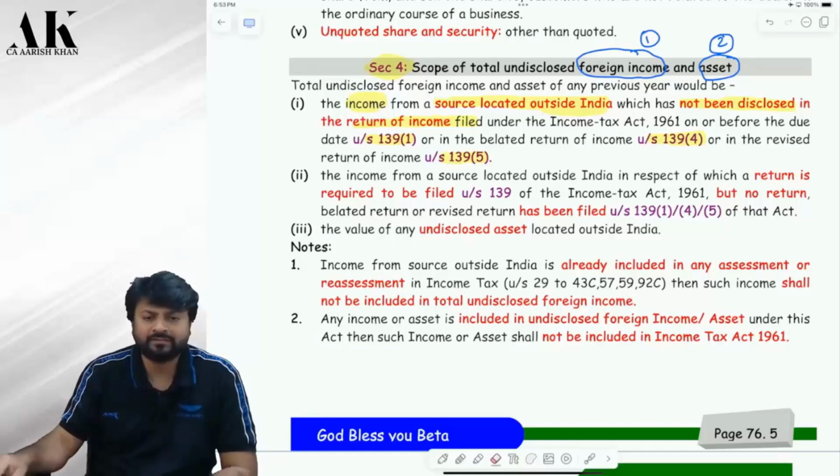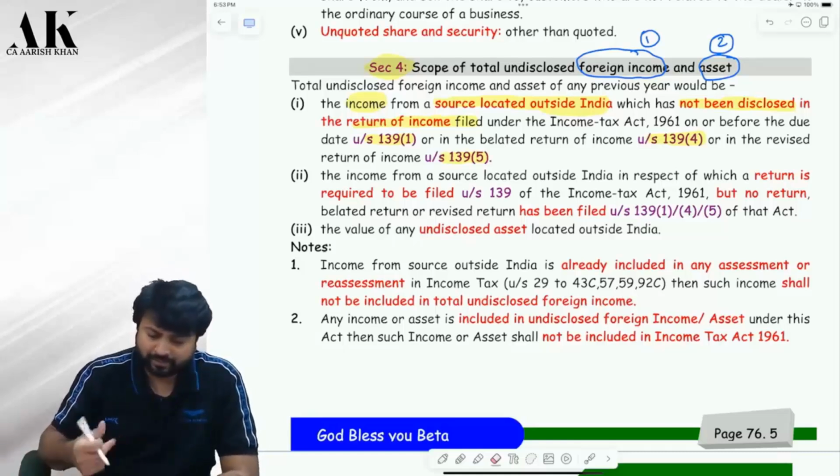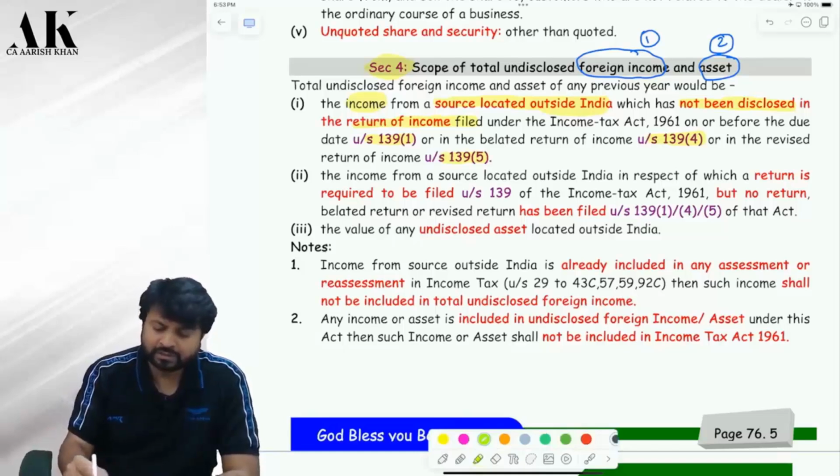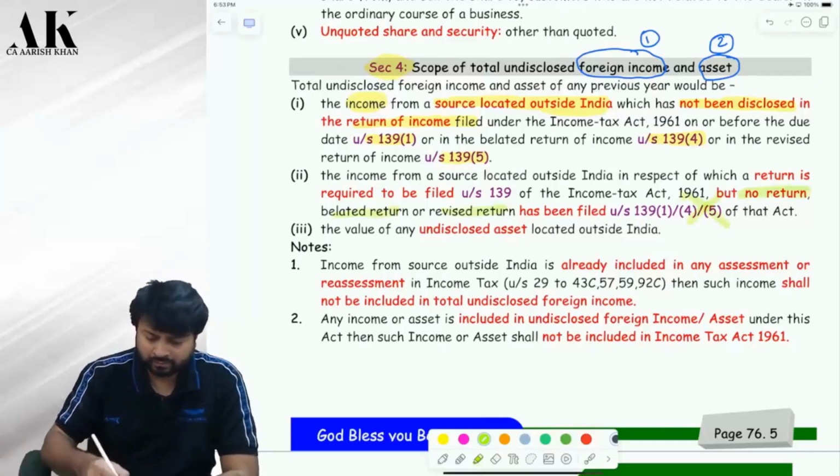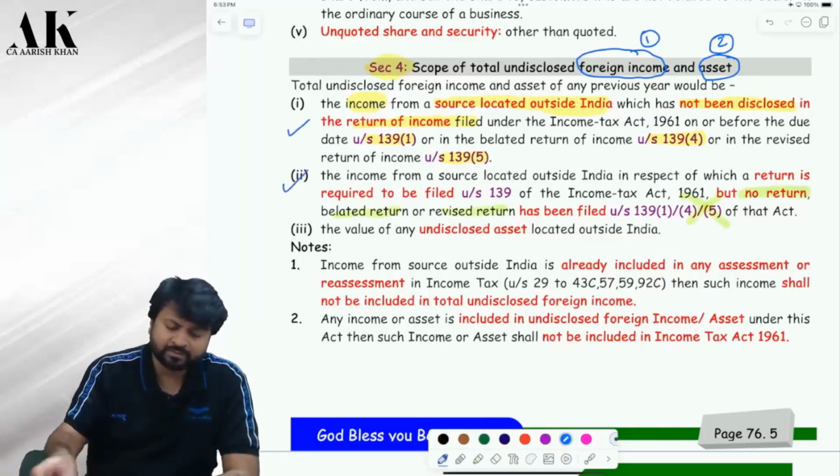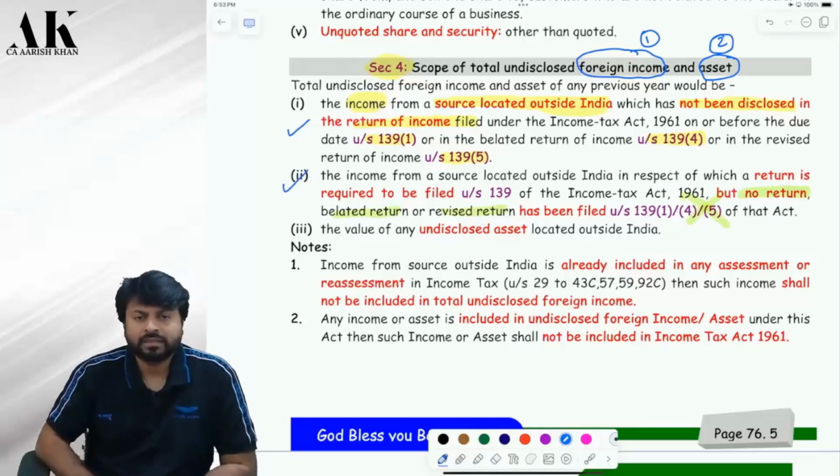Is it clear? Yes, sir. Second point. The income from a source outside India in respect of which the return is required to be filed under 139(1), but no return or belated return or revised return is filed. So, what is the difference between this point and this point? The difference is very clear.